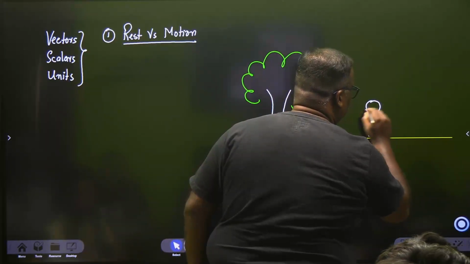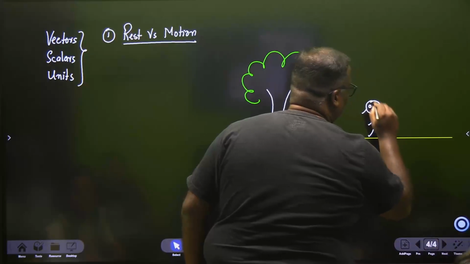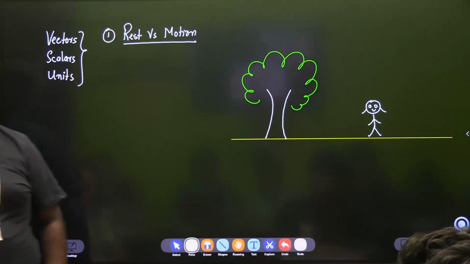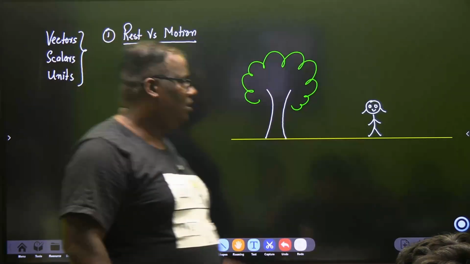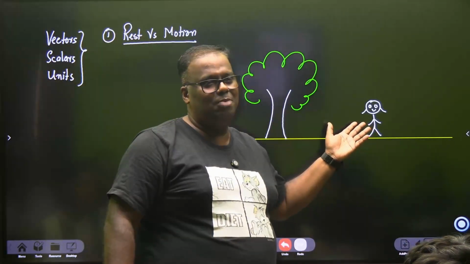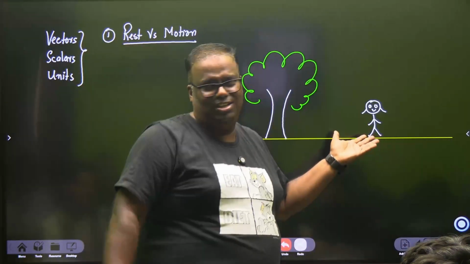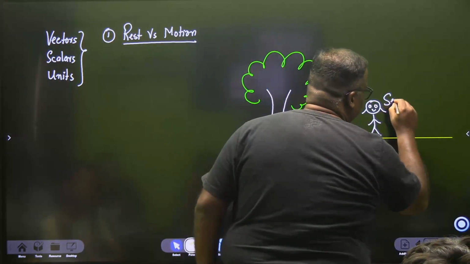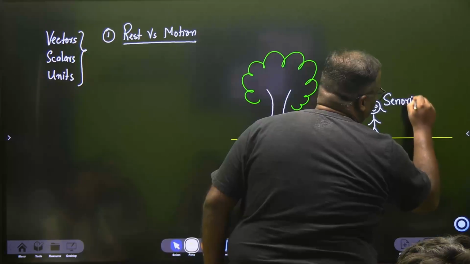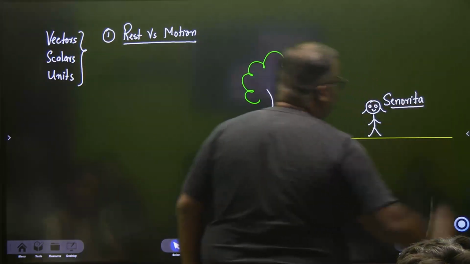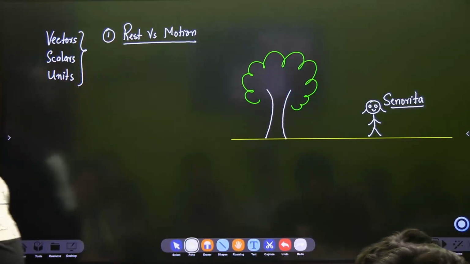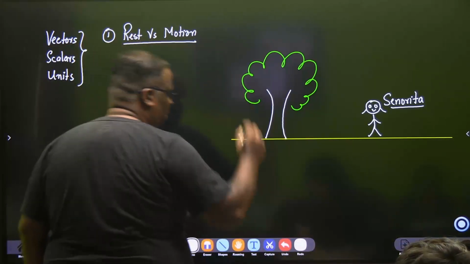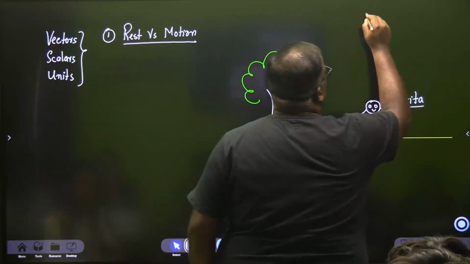Beti bachao, beti padhao. That is Ryan's girlfriend. We should give her a nice name. We can't give a name like Bhagyalakshmi, also Indian, you know. So Senorita, this is our girl, her name is Senorita. Okay. And we also have something out here, a clock.